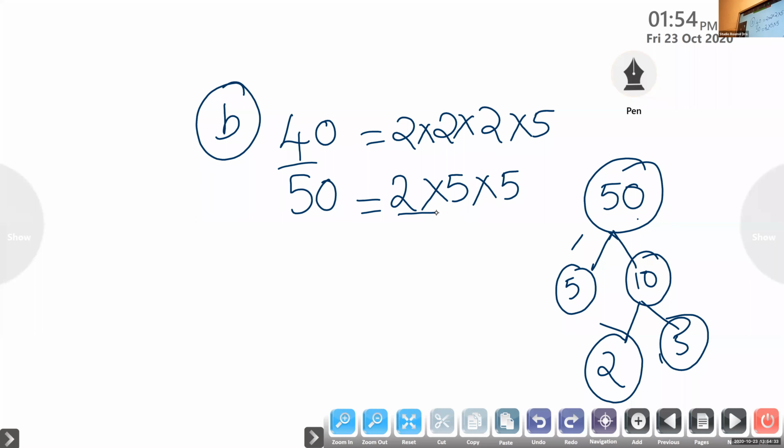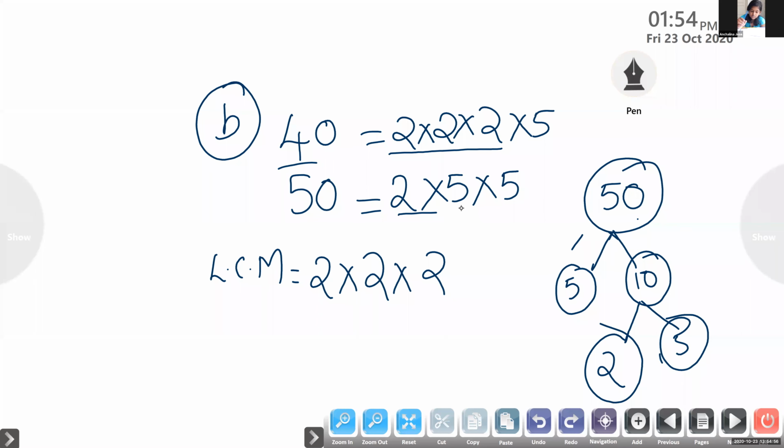Now Angelina has to tell me the LCM. Yes, ma'am. For LCM we have to take the maximum number of times. 2 is repeated maximum 3 times. Very good. Here it is repeated 3 times. What about 5? Here 1 time, here 2 times. So we have to take 5 two times also, 5 into 5. And 2. Children, find out the answer and tell me.